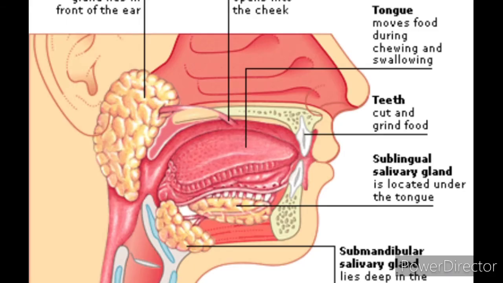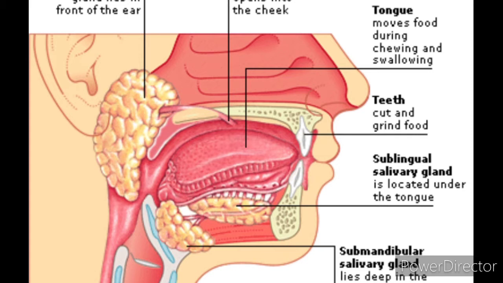The mucus in saliva prepares the food for swallowing by moistening, softening and lubricating. This form of food is called a bolus. Then this bolus is passed into the esophagus by swallowing. This swallowing is otherwise called deglutition. So what is the term? Deglutition. The bolus passes down through the esophagus into the stomach by peristaltic movement.